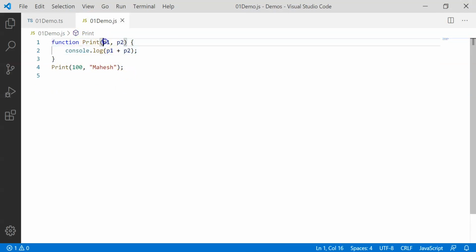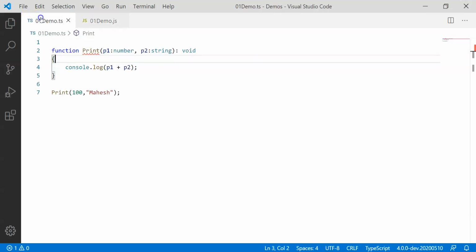Which means p1 was expected to be an integer, but by mistake you passed something else. Or p2 is expected to be, let's say, a string, and you passed something else, because of which maybe some problems happened later on. You will find such things can be checked in the transpilation stage itself in case of TypeScript. So that is the reason it's better to use TypeScript.